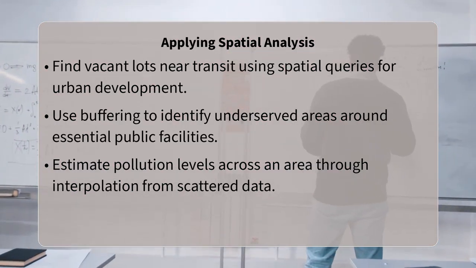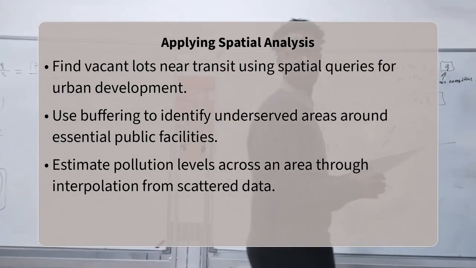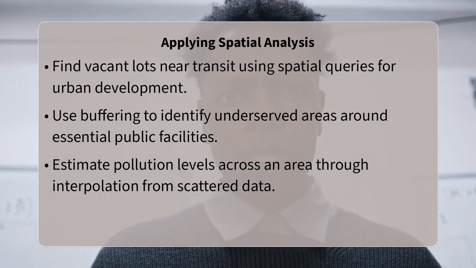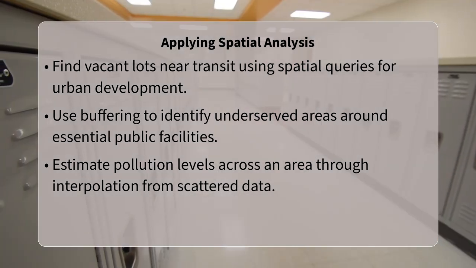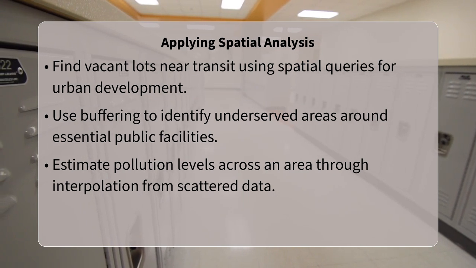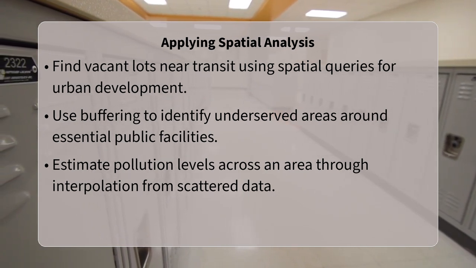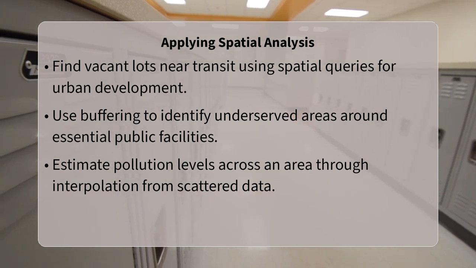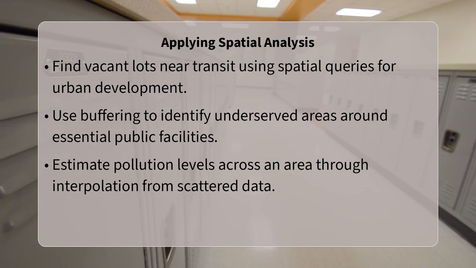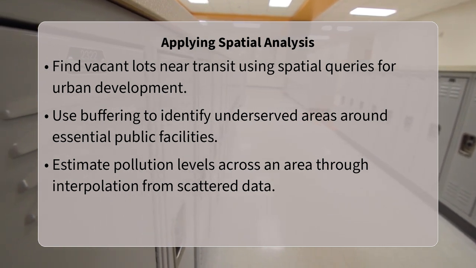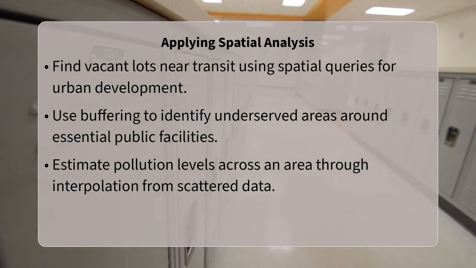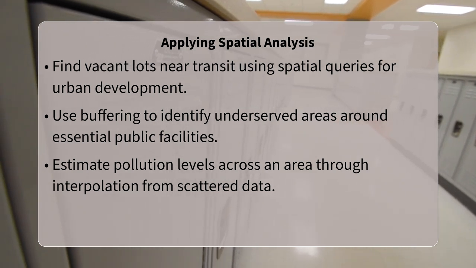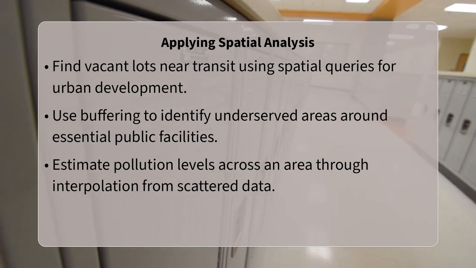To put these methods into practice, imagine you are a city planner. You might use a spatial query to find all vacant lots within 1 mile of a public transportation stop. You could then employ a buffering technique to delineate areas around hospitals to identify service gaps. Furthermore, using interpolation, you might estimate air pollution levels across an entire urban area based on measurements from scattered monitoring stations. Each method provides a piece of the puzzle, helping you make informed decisions about resource allocation and urban development.